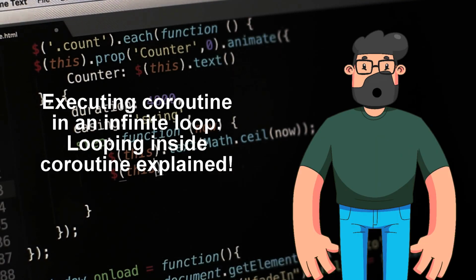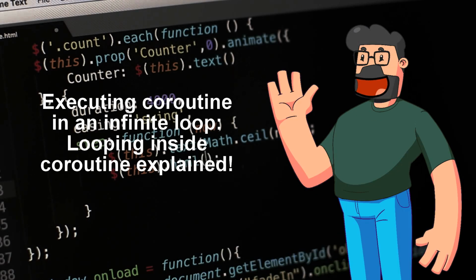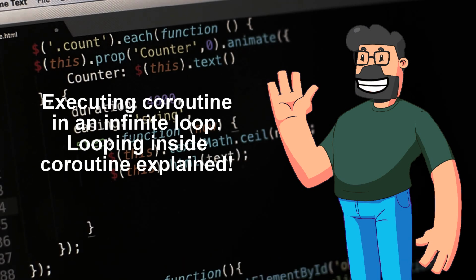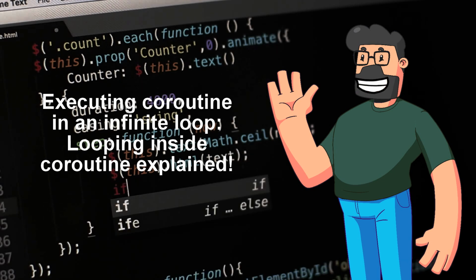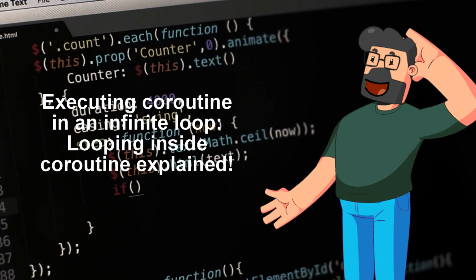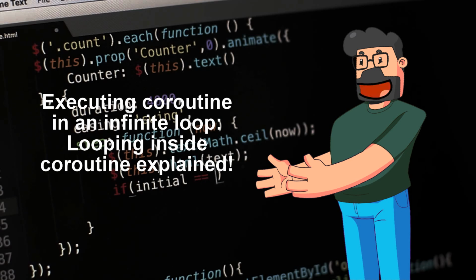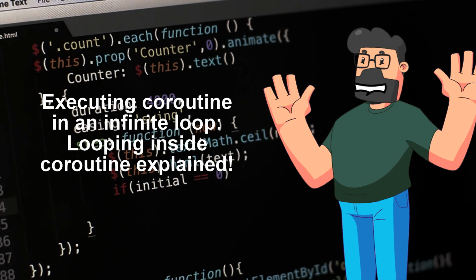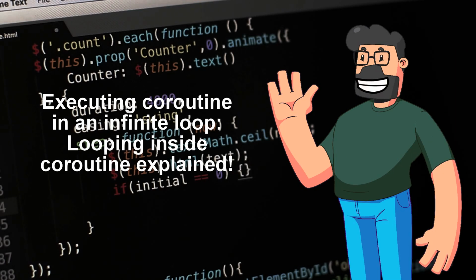Today, we're diving into a problem that might arise when working with coroutines in C++. The problem we're tackling involves executing a coroutine function with a single co_await operator in an infinite loop. Imagine you have a coroutine waiting on an event, and you want to run it forever without blocking the program. How can we achieve this effectively? Let's explore the solution together.